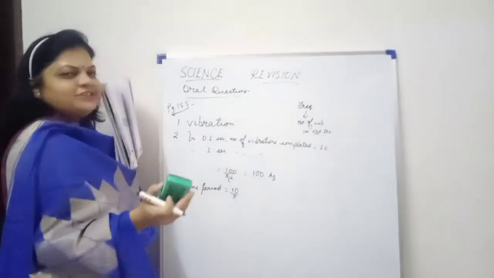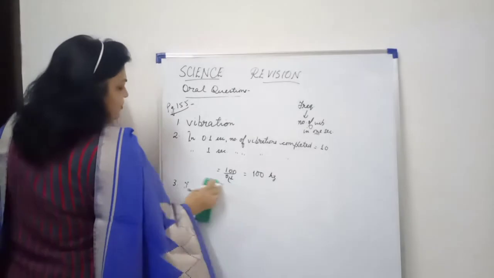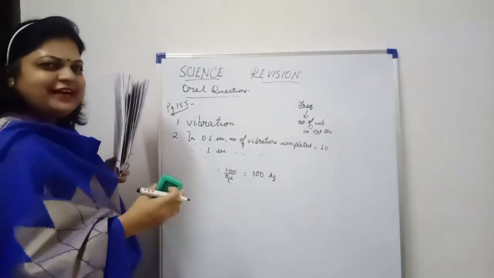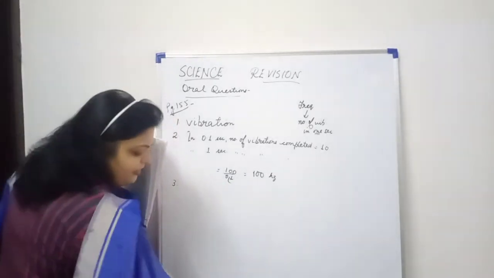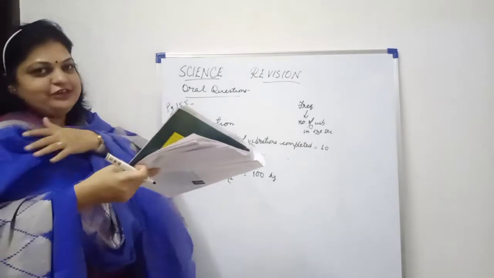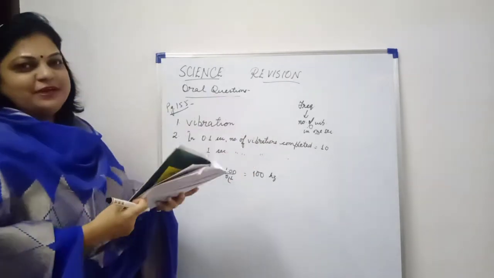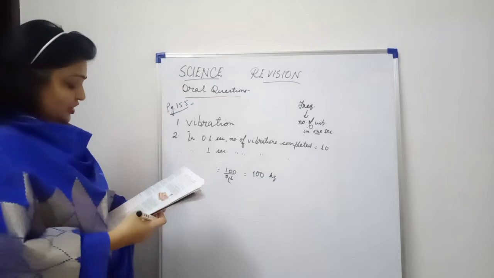Let's go stepwise. I was trying to solve it in short, but let's go stepwise. Follow the formulae which are given in the chapter. Let's not use a shortcut method.